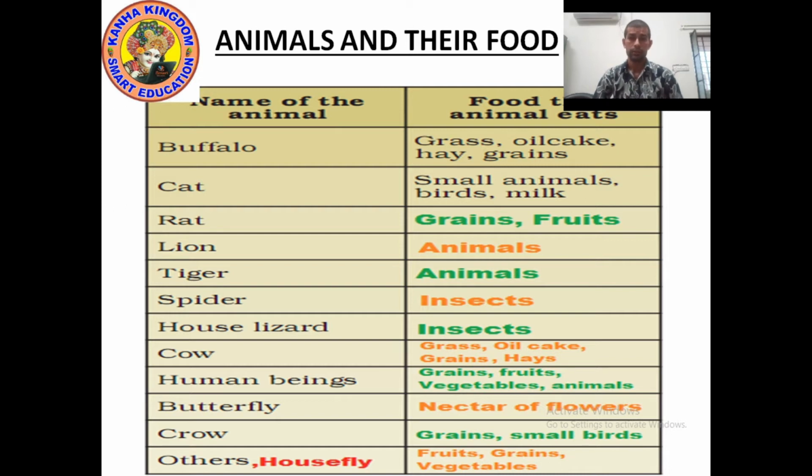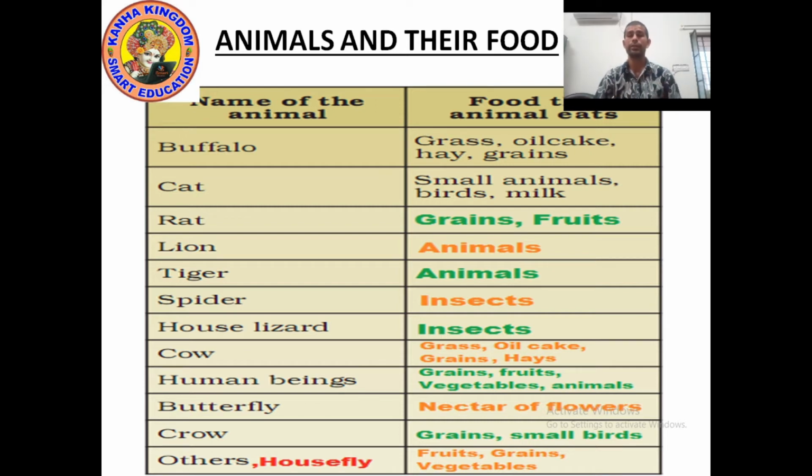At lunchtime we eat chapati, vegetables, buttermilk, curd, fruits. And during dinner we eat vegetables, chapati, light food. So this is our food.